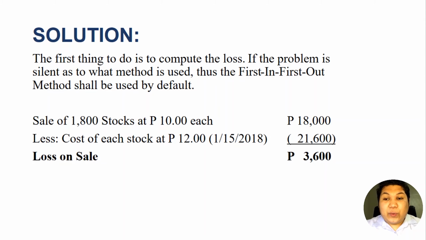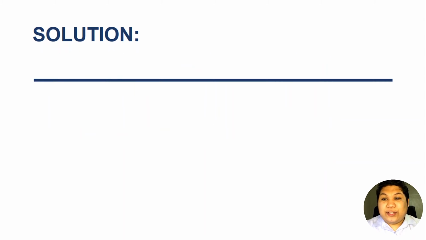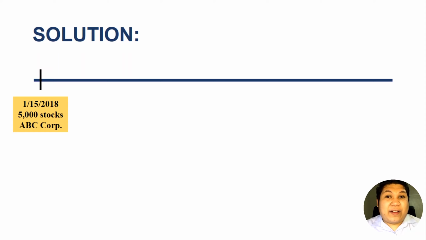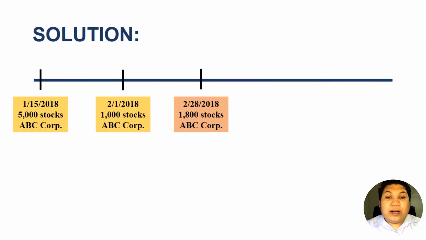To do so, we will illustrate the timeline of the transactions. So this is the timeline. This is January 15, 2018, where 5,000 stocks were acquired from ABC Corporation. And on February 1, 2018, there is another 1,000 shares of stocks from ABC Corporation, and these are identical stocks. On February 28, 2018, there was a sale of 1,800 stocks where the loss was sustained.